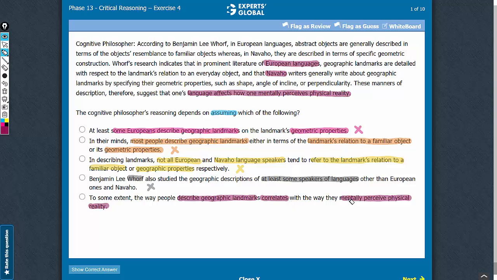Also, this answer choice has to be true for the conclusion to hold, because negating this answer choice would mean that the description of geographic landmarks is not correlated with mental perception of physical reality. In such a case, the link between language and mental perception of physical reality would be attacked, and hence negating this answer choice would weaken the conclusion. So this answer choice indicates a fair assumption. E is the correct answer choice.